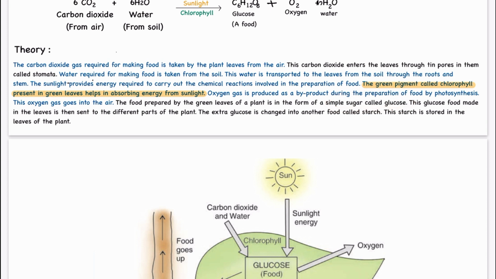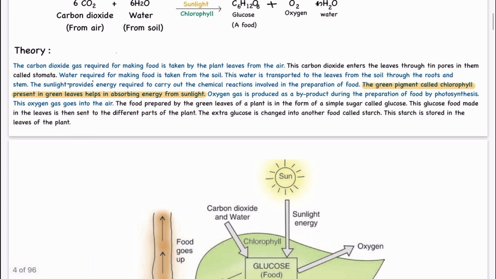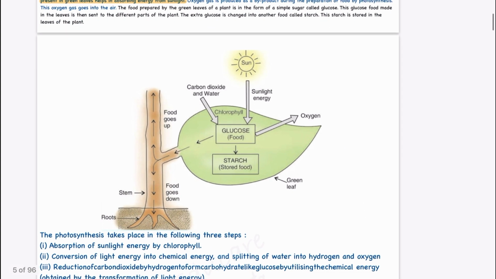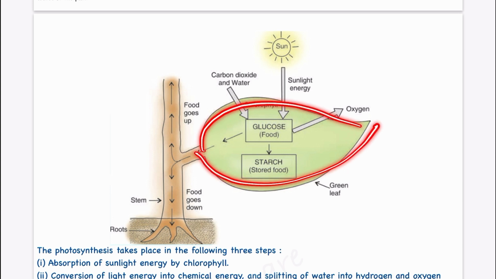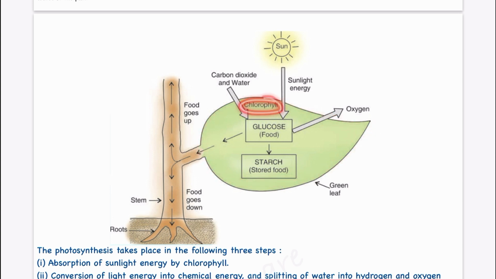This glucose food made in the leaves is then sent to different parts of the plant. The extra glucose is changed to another food called starch. This starch is stored in the leaves of the plant. What is actually happening here is, if we divide photosynthesis, first is absorption of sunlight energy by chlorophyll. So the leaf is green in color. That means it has the pigment chlorophyll.